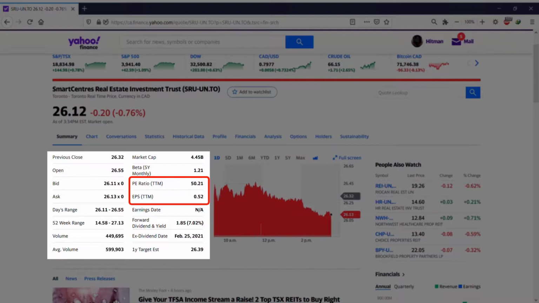PE ratio means price to earnings ratio. It is actually a sign of, like EPS, for example. EPS, earnings per share, means the amount of earnings that the company gains for every share. So these two show the profitability of the company, and they could also represent the predictions or expectations of the investors about the company, what they think.